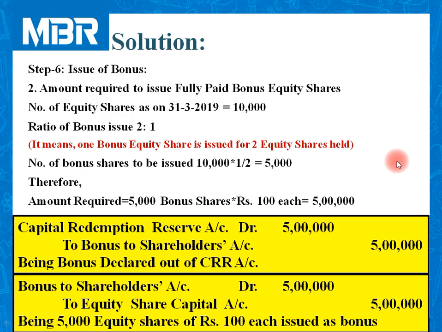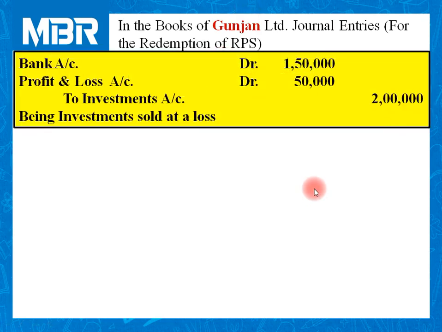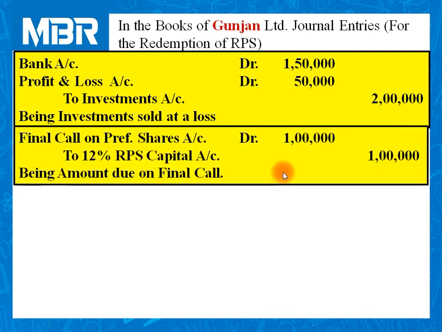Let us move towards a systematic presentation of journal entries. It is nothing more than copy and paste of the journal entries that I have passed earlier. But for your reference, we are passing this journal entry. First entry for sale of investment at a loss.